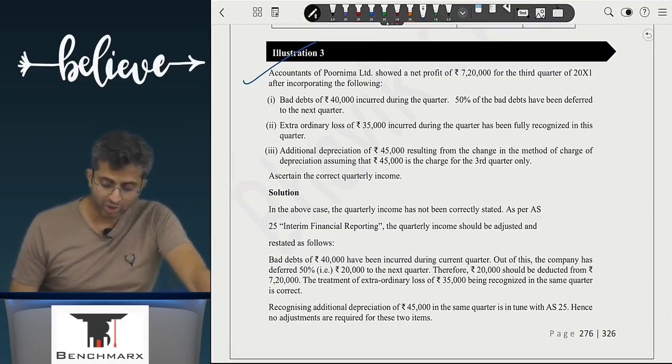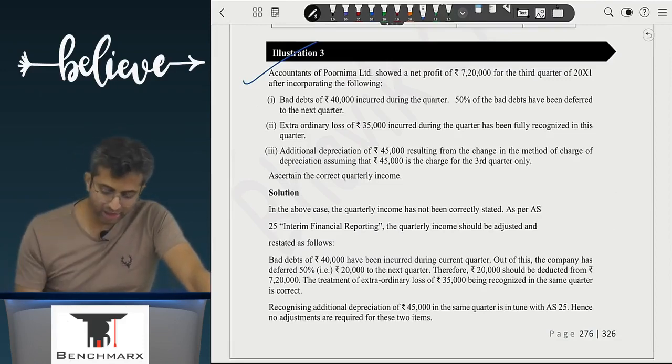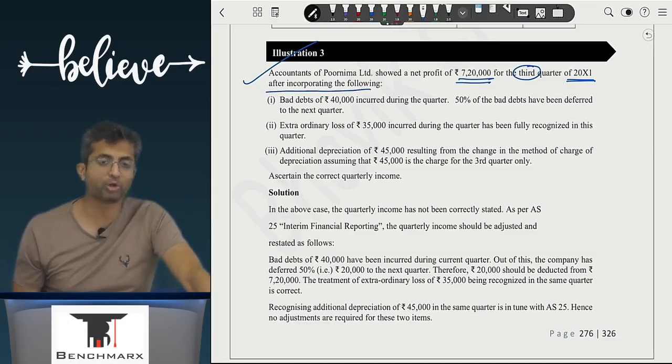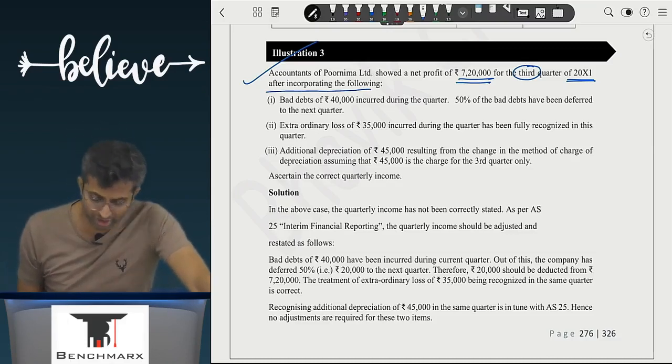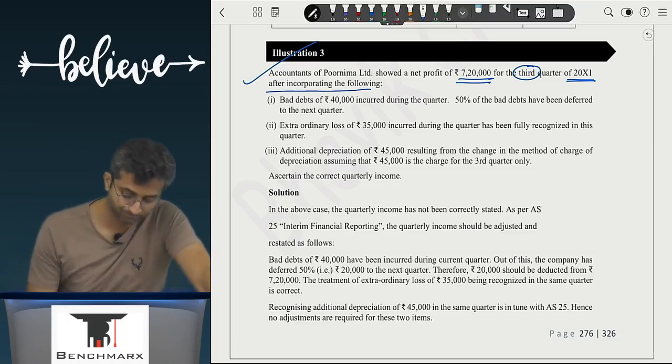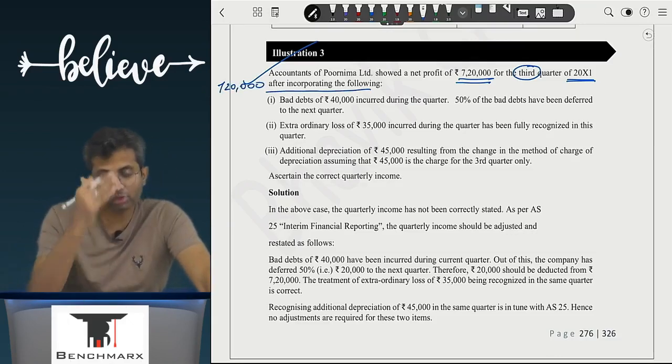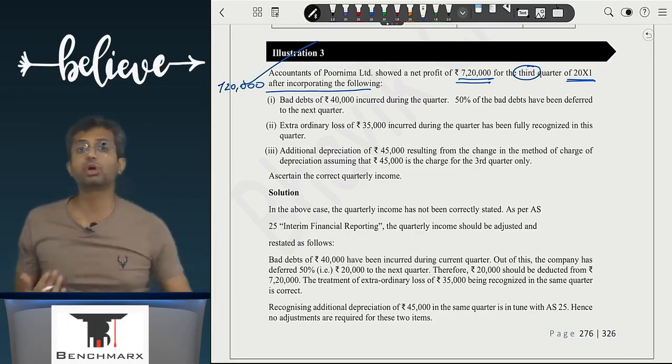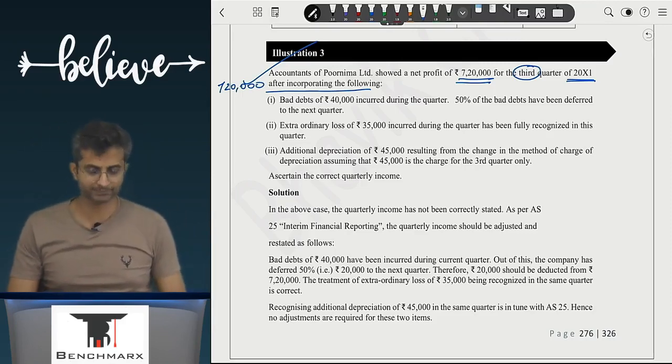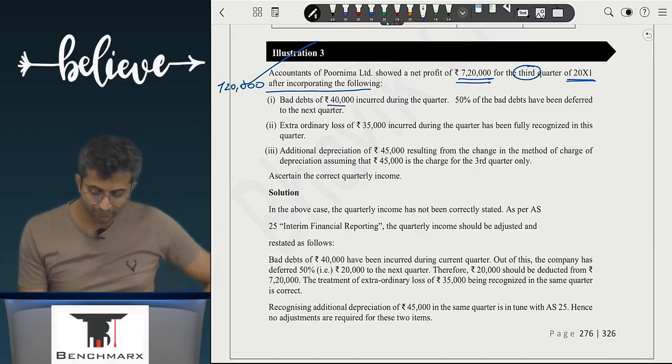Now accountants of Purnima Limited showed a net profit of 7,20,000 for the third quarter of 20x1 after incorporating the following. What is your given profit? 7,20,000. Maybe you have calculated as per AS25, or maybe you have violated AS25 principles. Bad debt of 40,000 incurred during the quarter. 50% of the bad debts have been deferred to the next quarter.